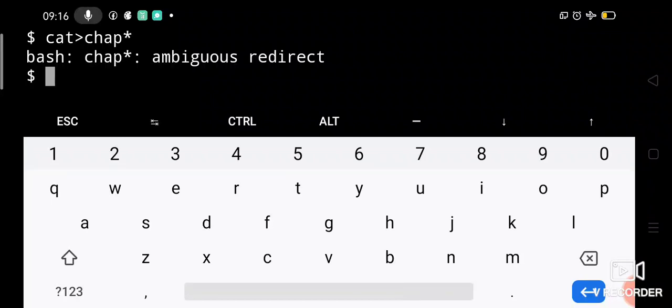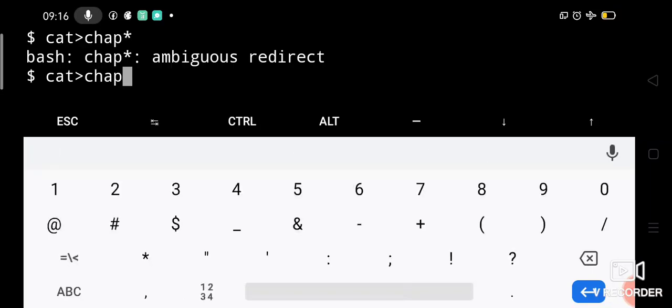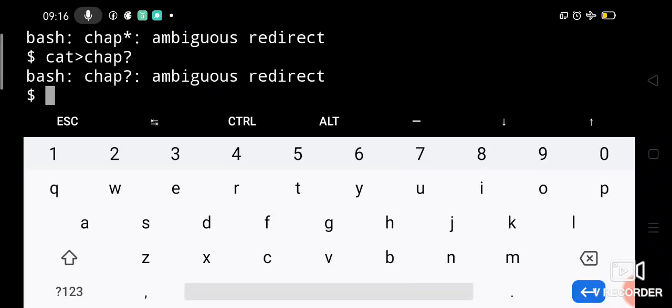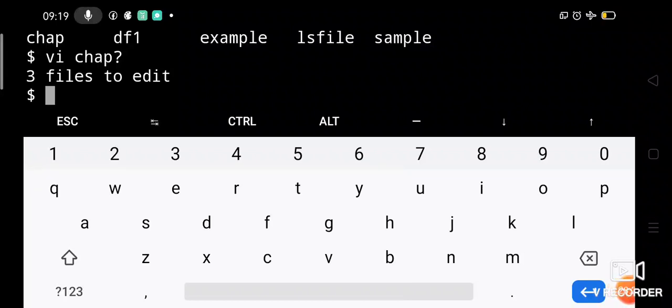Let us try something else, chap?. No, it will not allow you to create. Here Termux is not allowing us to create files with meta characters or special characters. So you have to try these escaping commands on your own systems, PCs or laptops, on your Linux or Ubuntu.